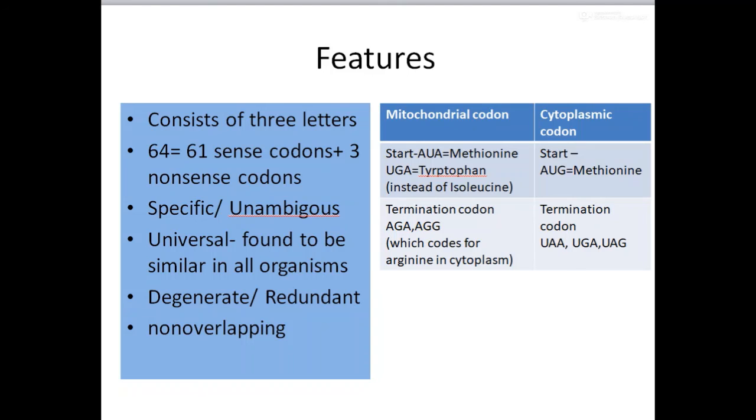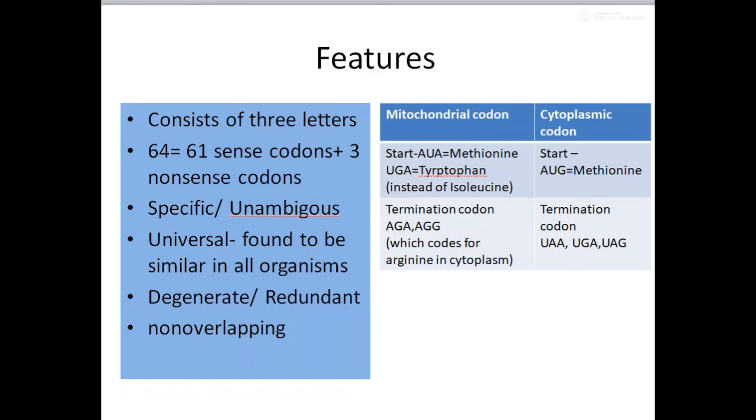Then we have some exceptions, which we can see in the mitochondrial codons. In mitochondria there is also certain DNA that codes for mRNA. In mitochondrial codons, the start codon is AUA rather than AUG, which is found in the cytoplasmic codon, and AUA codes for methionine.